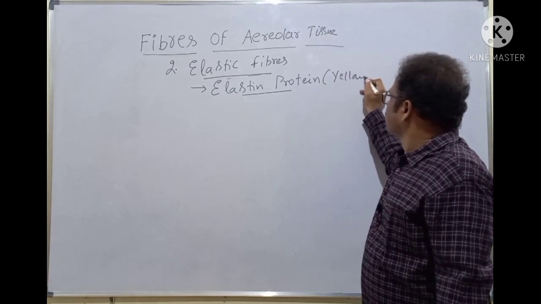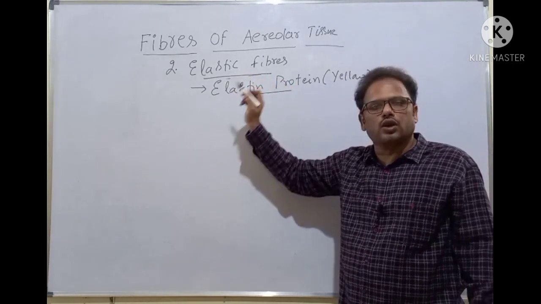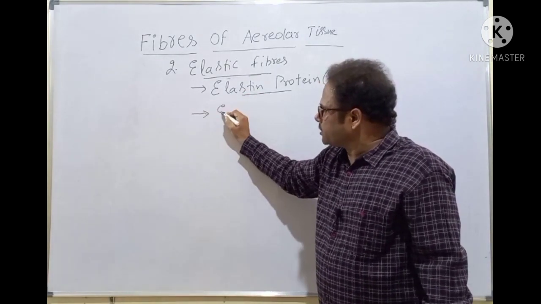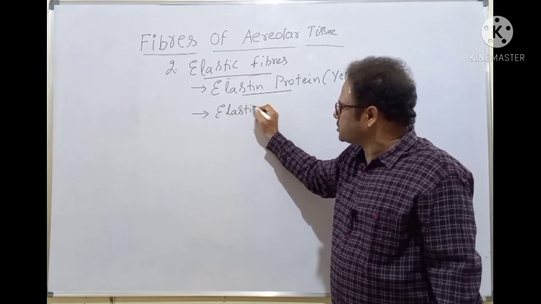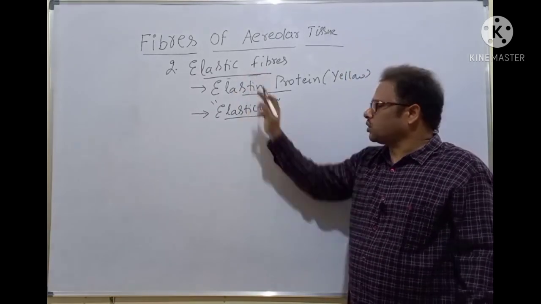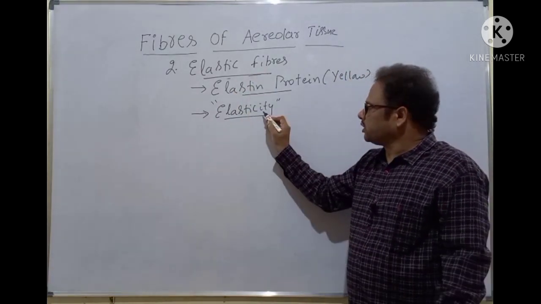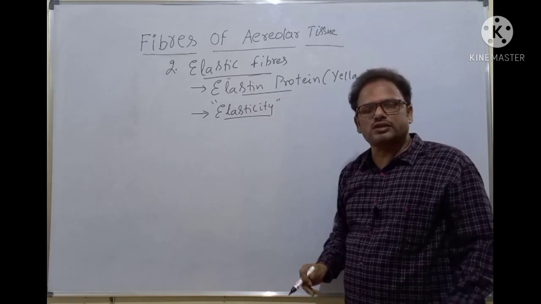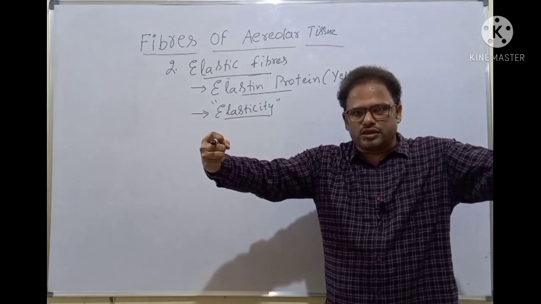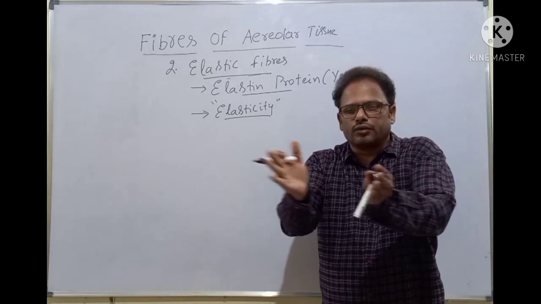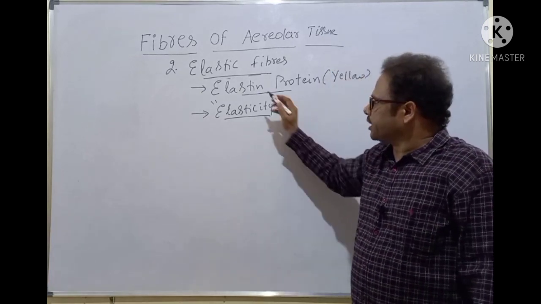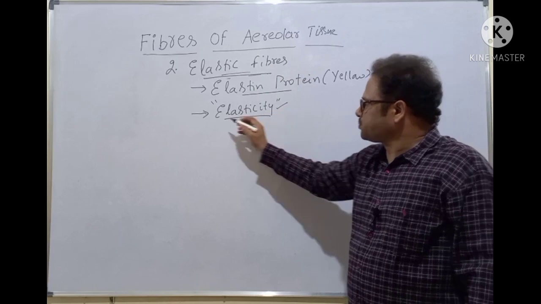What is the color of these fibers? Yellowish in color. And elastic fibers, as the name indicates, have the property called elasticity. Of the three types of fibers, the only one which has elasticity is the elastic fibers. What is elasticity? When we apply force, stretching, it can be extended. When the force is removed, it can recoil. That's called elasticity. Such a property is there only for the elastic fibers. That's the first property.